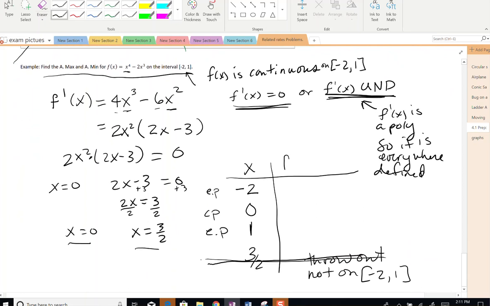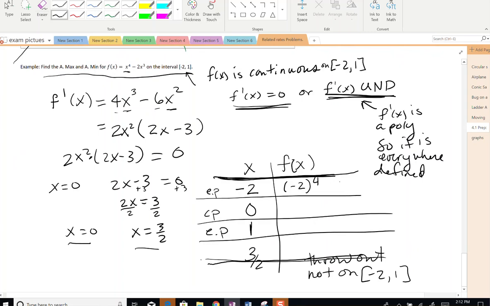So now we find the f of x values. For -2, we have -2 to the fourth minus 2 times -2 cubed. This ends up being 32. Then if I plug in 0, I get 0 to the fourth minus 2 times 0 cubed, which is equal to 0. If I plug in 1, I get 1 to the fourth minus 2 times 1 cubed, which is equal to -1. So this value right here, 32, is the largest value.